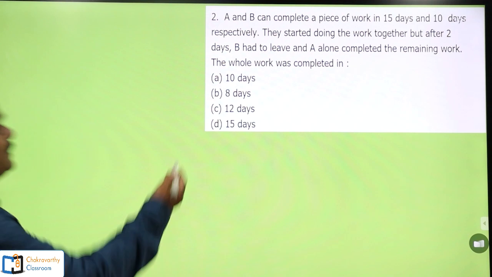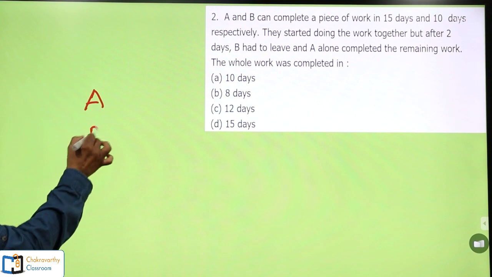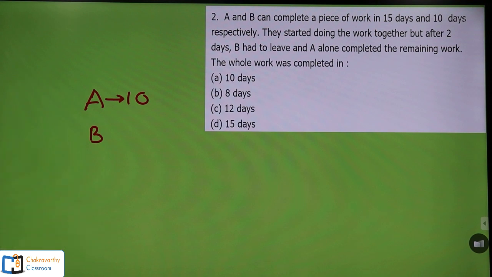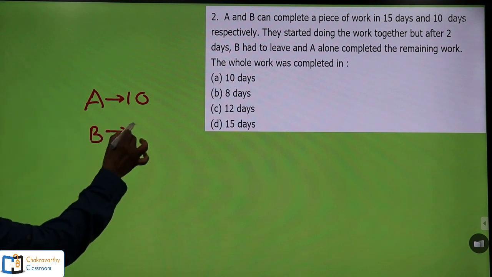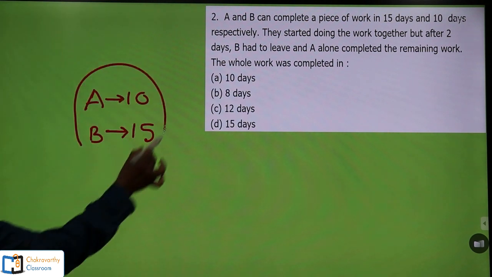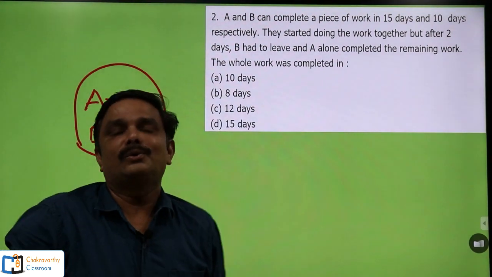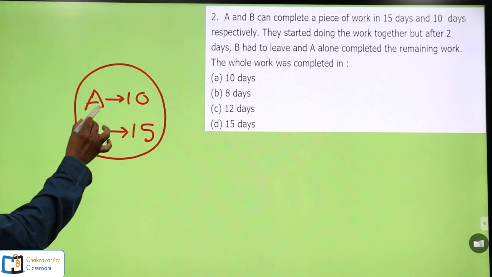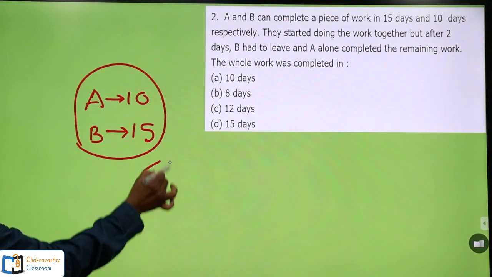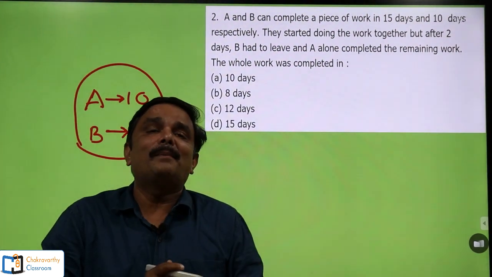Alright, for example, let's take in this way. Small introduction I'll have now. Suppose two persons are there, A and B. A can do a piece of work or complete work in, let us say, 10 days. And B can do the same work in 15 days. Now, simple question is, in how many days A and B together can complete the work? So, simply with your common sense or simple logic, we can say, when A and B both are doing the work together, definitely that work should be done in less than 10 days only. Yes or no? It's a basic point because the two persons' efficiency has been clubbed now.